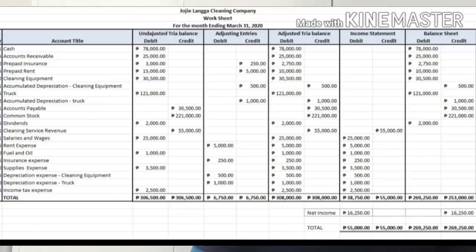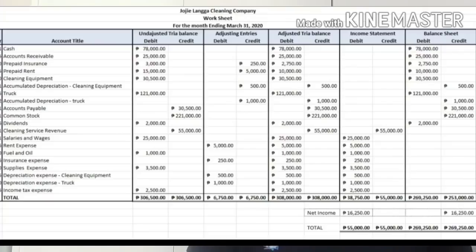So the adjusted trial balance column: unadjusted trial balance, and then we have to consider the adjusting entries. So this time we are going to apply the debit and credit rule. So what is the debit and credit rule? Debit plus debit, add. Debit, credit, deduct. Credit, add. And credit, debit, deduct. So for example, you can figure it out here. We will make one by one. Cash, there is no adjustment for cash, so we will just copy the 78,000.